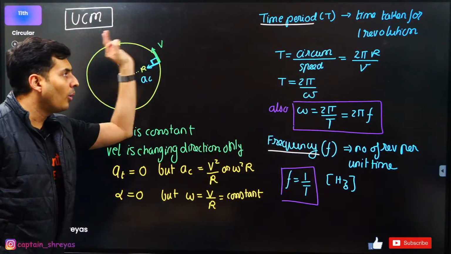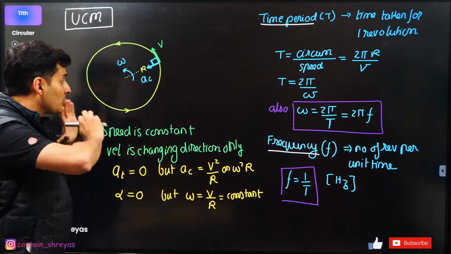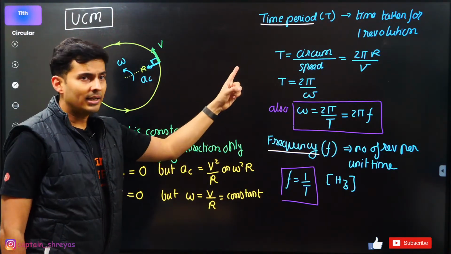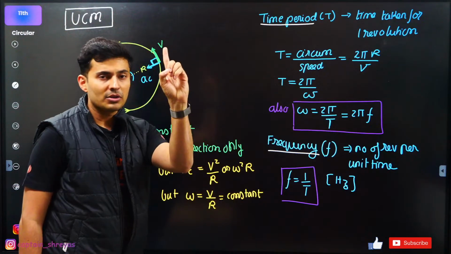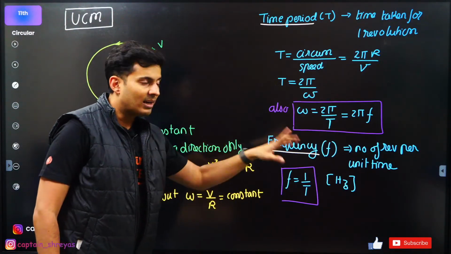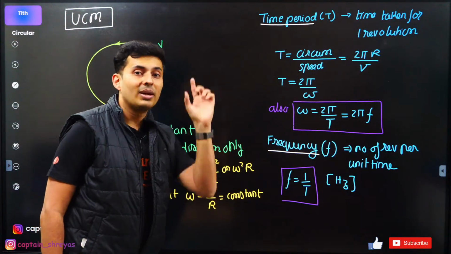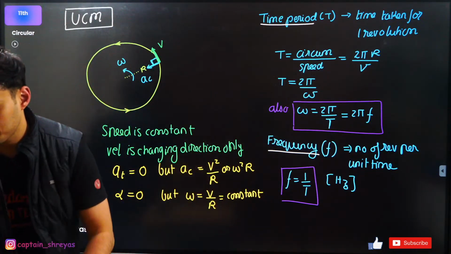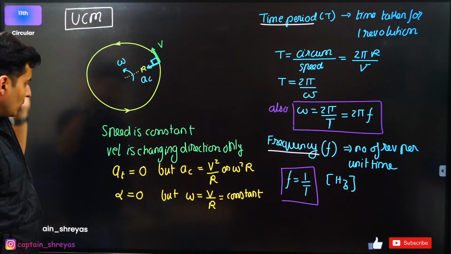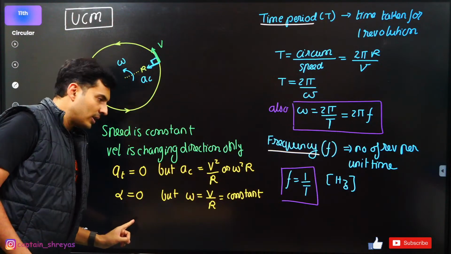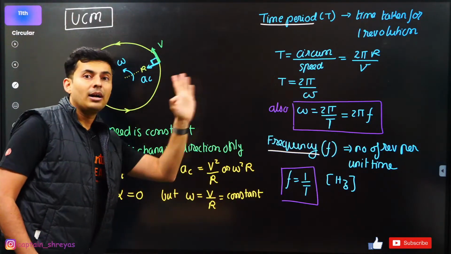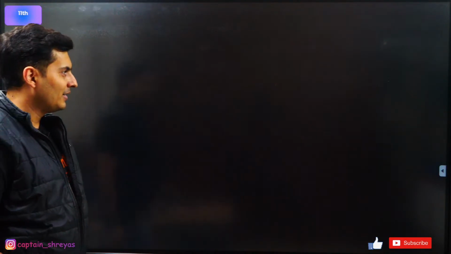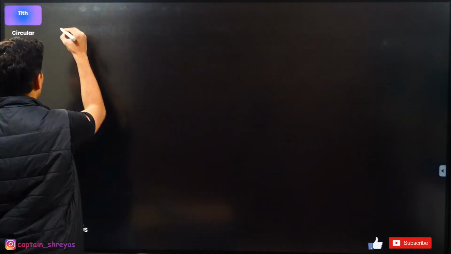All these are important formulas and concepts related to uniform circular motion. Time period, how much time it takes to complete one revolution. Frequency, 1 by time period, how many revolutions you do in 1 second. Omega is 2 pi by t or 2 pi f, one and the same thing. There is no tangential acceleration, there is no angular acceleration. Centripetal and omega both are there. All concepts on one slide. So guys, all of you are going to get these notes, don't worry. Let's do a simple question on this.